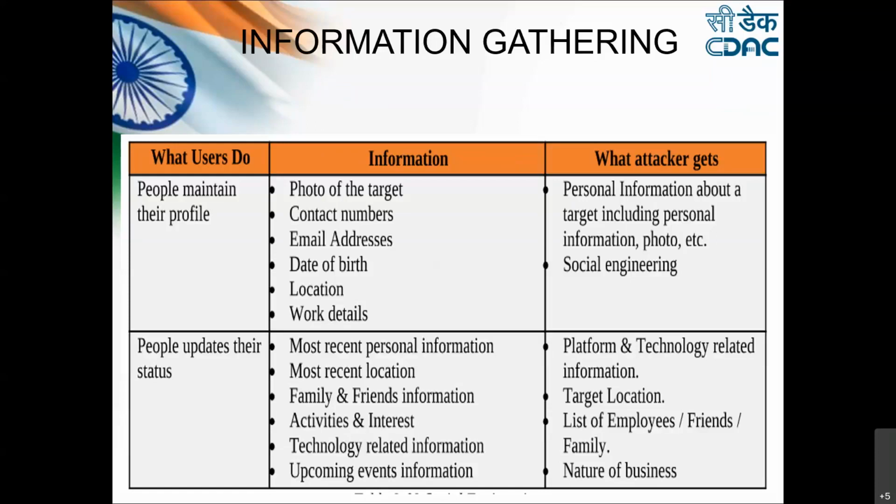The second is from different tools and websites. So the scope of this session is to learn which websites and which techniques are used by the attacker to gather more and more information about the target.